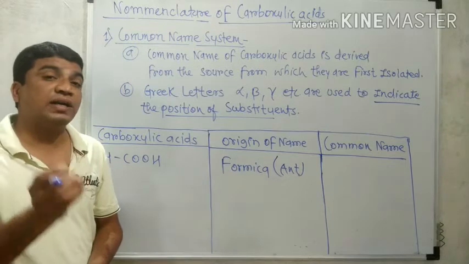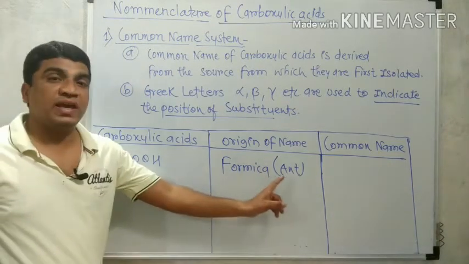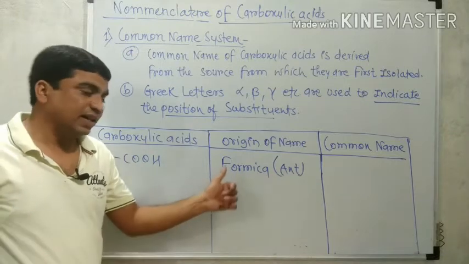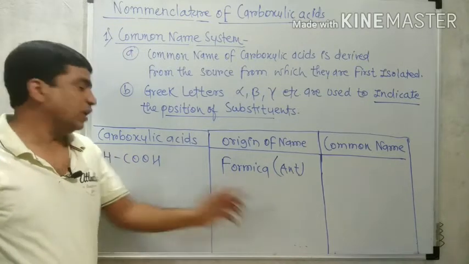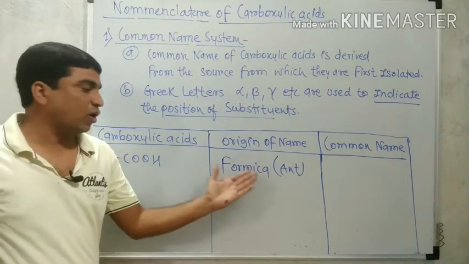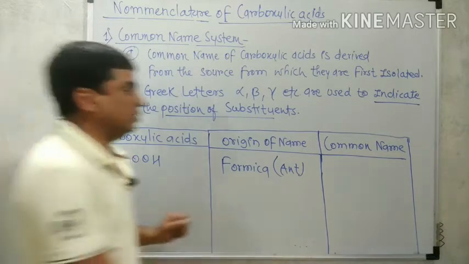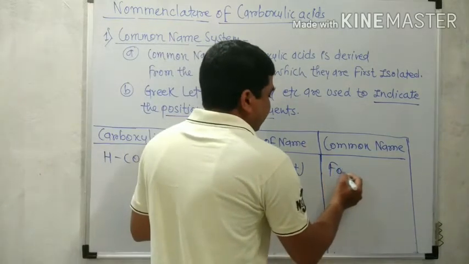Therefore, a red ant bite contains this acid. So from ant, that is formica, this acid was first prepared or isolated. Therefore it is called formic acid.